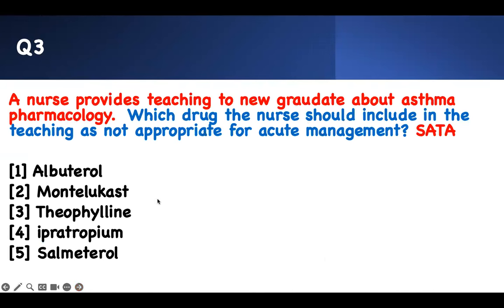Number 3: a nurse provides teaching to a new graduate about asthma pharmacology. Which drug should the nurse include in the teaching as not appropriate for acute management? When I read a question, you see I emphasize, I get to a point. That's your key. Select or apply. Acute management, but what? Not appropriate. If you miss this word, you're going to get the answer wrong. Not appropriate for what? Acute management.